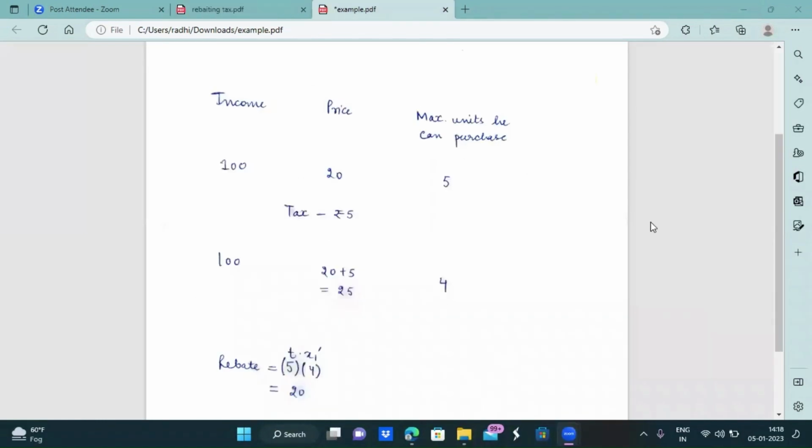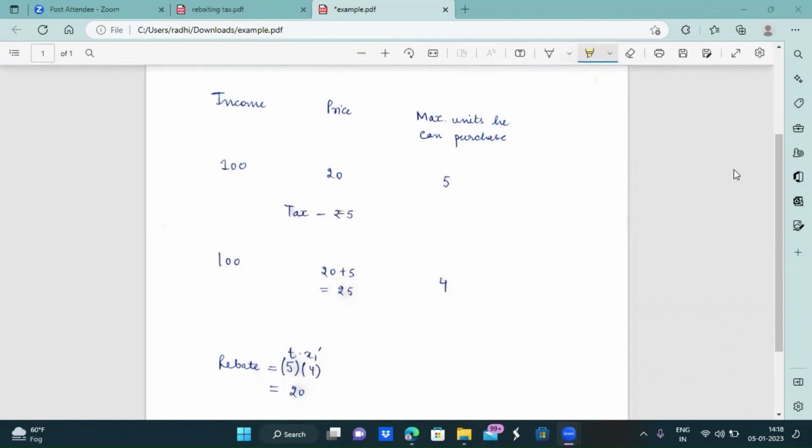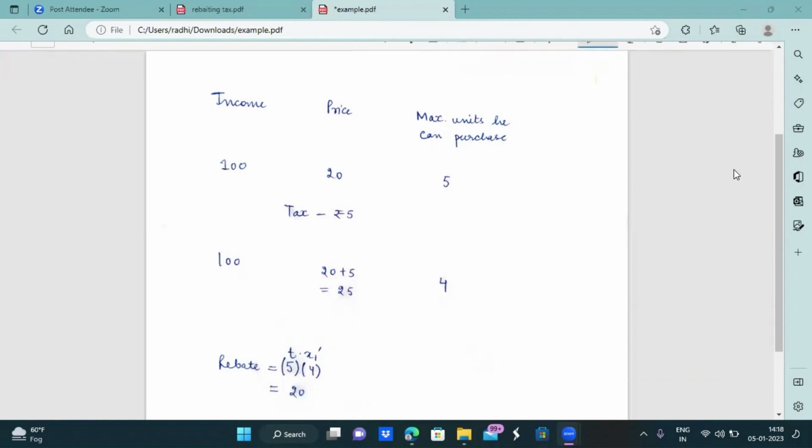Let us understand this with the help of an example. Suppose the income of the consumer be rupees 100 and the price of the commodity be rupees 20. So the maximum units he can purchase out of the given income and price will be 5 units of that commodity. However, now the government has decided to impose the tax on the commodity.